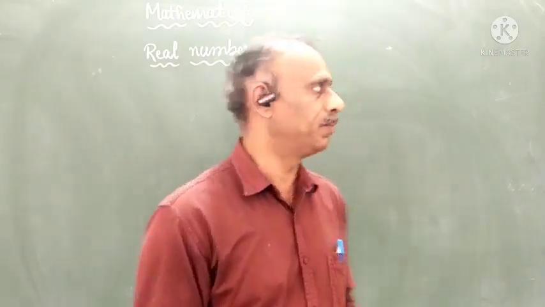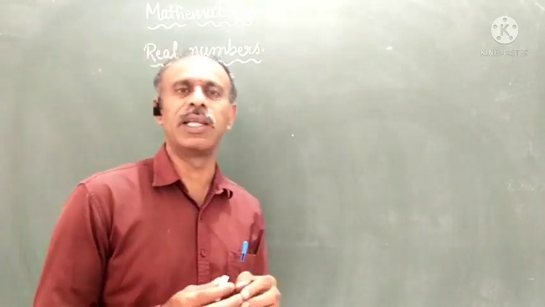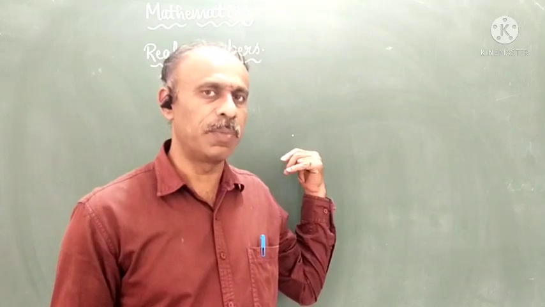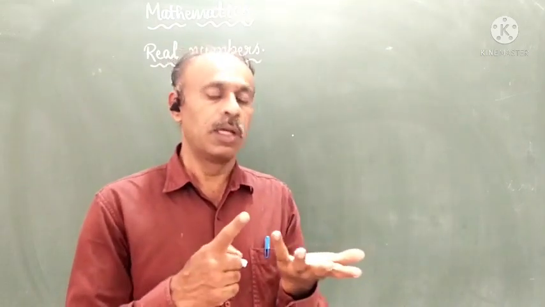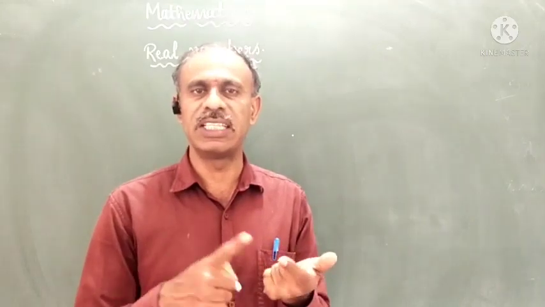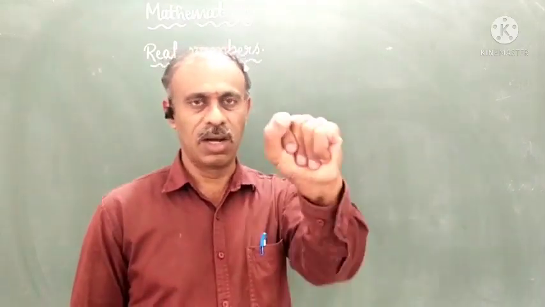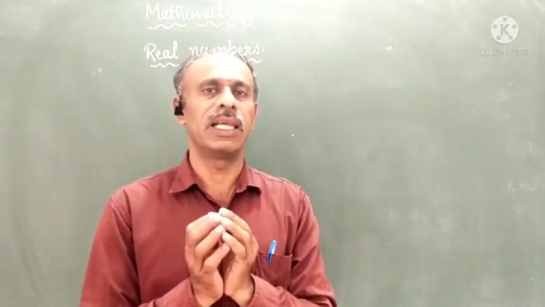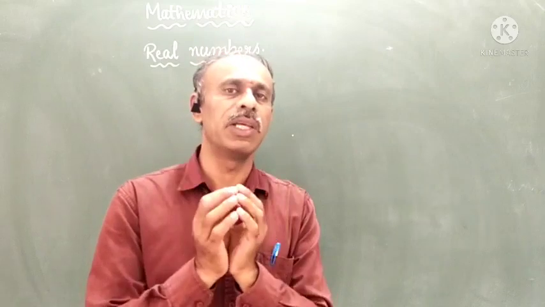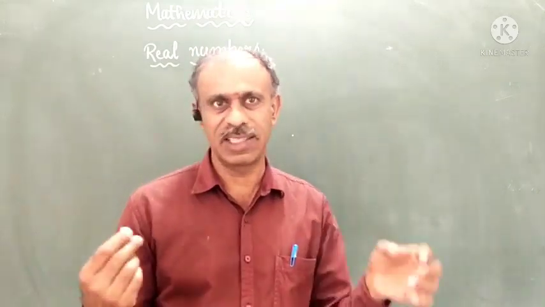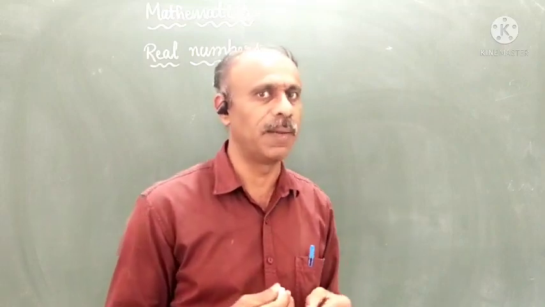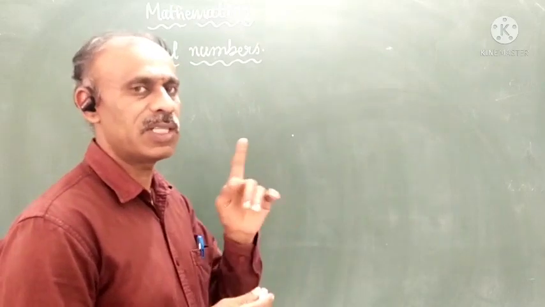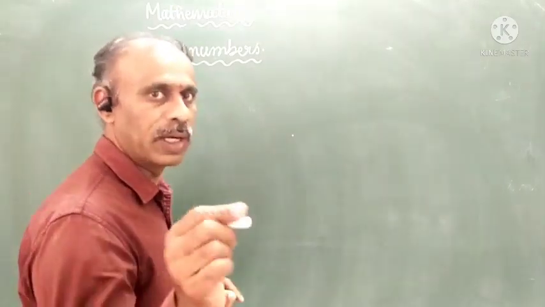Real numbers you already studied. Not completely, but up to rational numbers you studied: natural numbers, whole numbers, integers, rationals, irrationals. All together give you real numbers. That means real numbers are the combination of rationals and irrationals. That definition you studied last year. So under this heading, first we are going to study the first topic related to this year's syllabus,